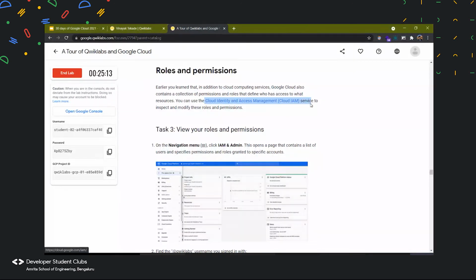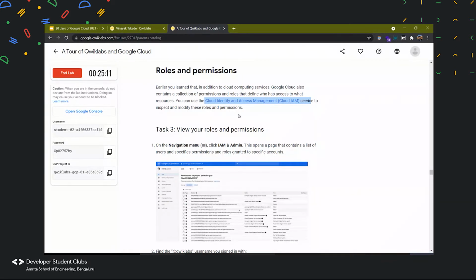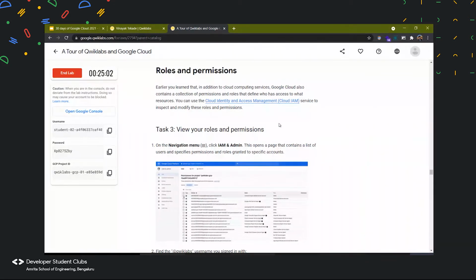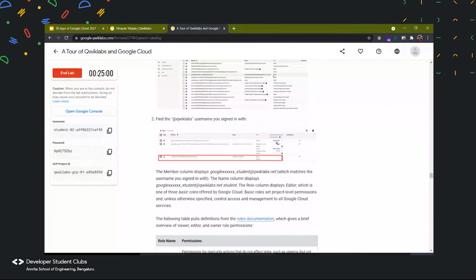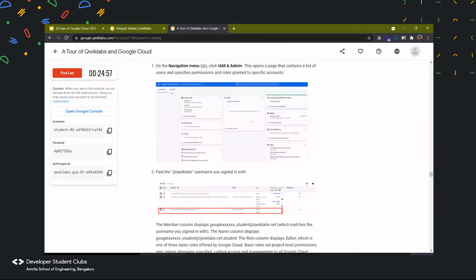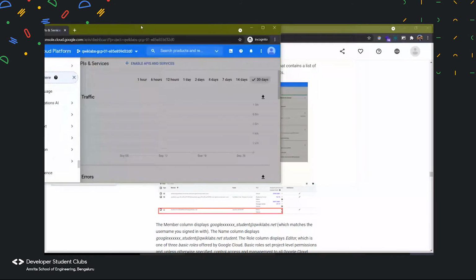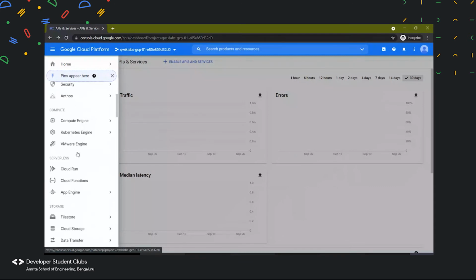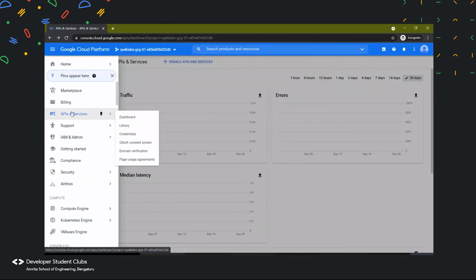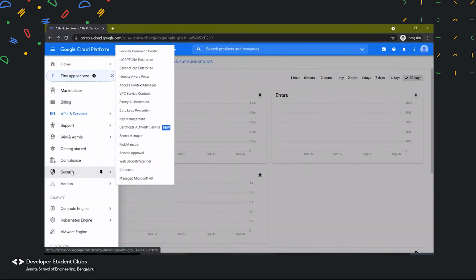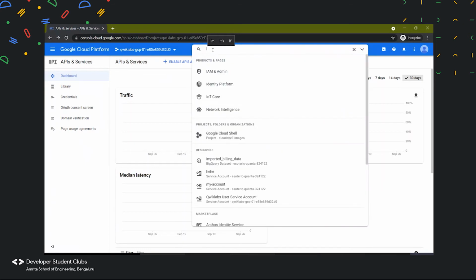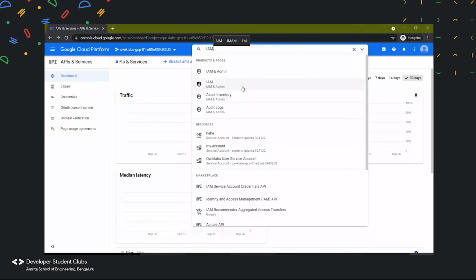It's right over here. So IAM stands for Identity and Access Management. And since it is done over cloud, we can say Cloud Identity and Access Management, right? So let us see how we can change the permissions of people working in one project. So here we can go to IAM section, and if at all, let's say you are not able to find using this section over here, you can always type in the project you want to work on or the services you're looking for, and it will show up over here.